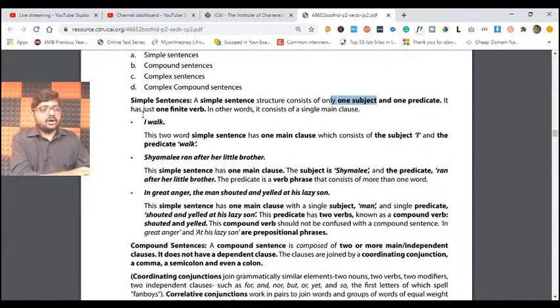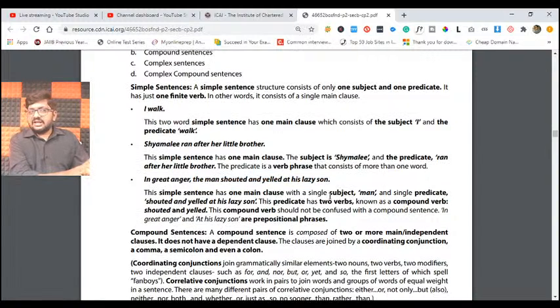For example, I walk. It's a simple sentence. Shamali ran after her little brother. Simple sentence. In great anger, the man shouted and yelled at his lazy son. So these are examples where we are talking about one single subject and a predicate, what they have done.